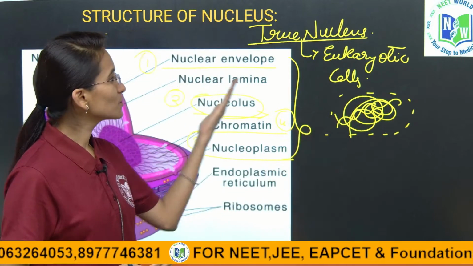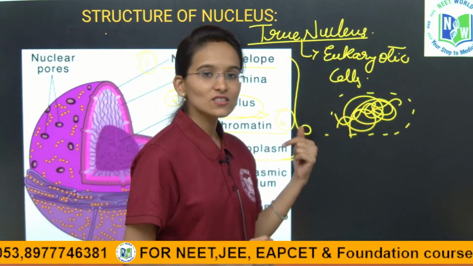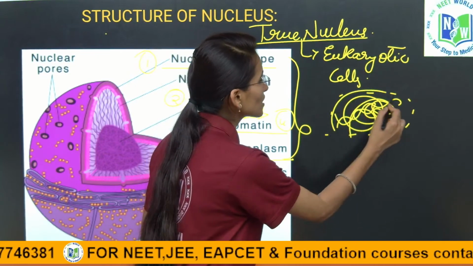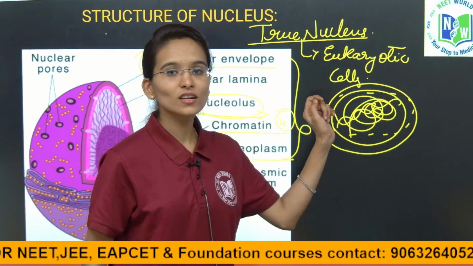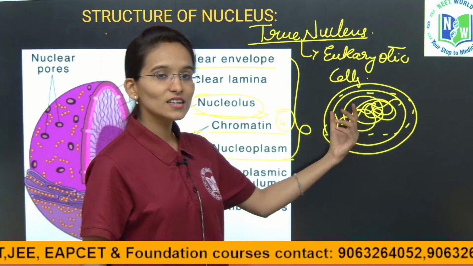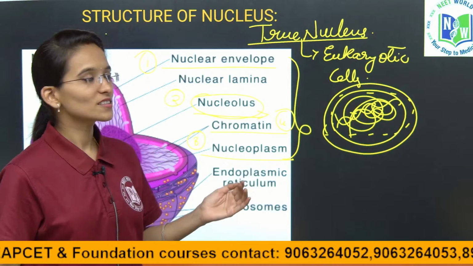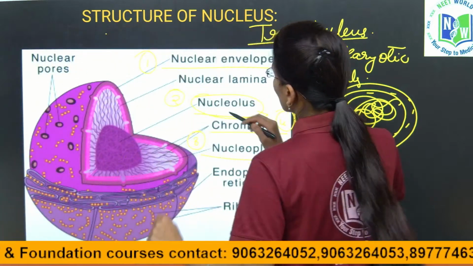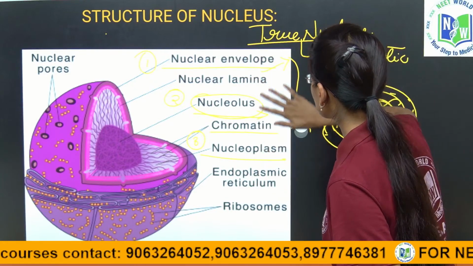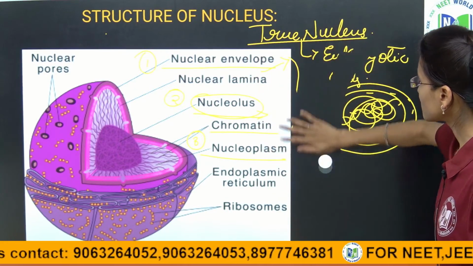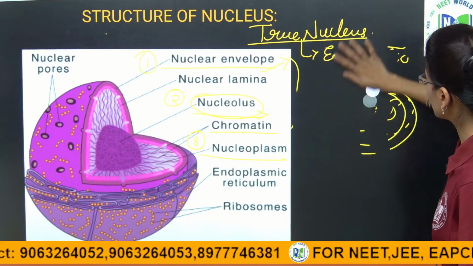But when it comes to the eukaryotic cell, the genetic material is surrounded with the nuclear envelope, and along with this nuclear envelope, it is going to contain a few more characteristics. Clearly, you can observe here. Now we will discuss the nuclear envelope, nucleolus, nucleoplasm and chromatin material.